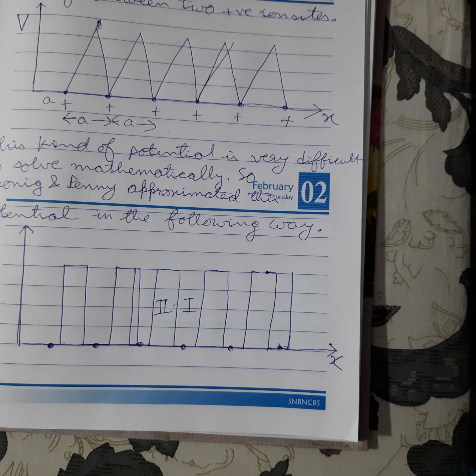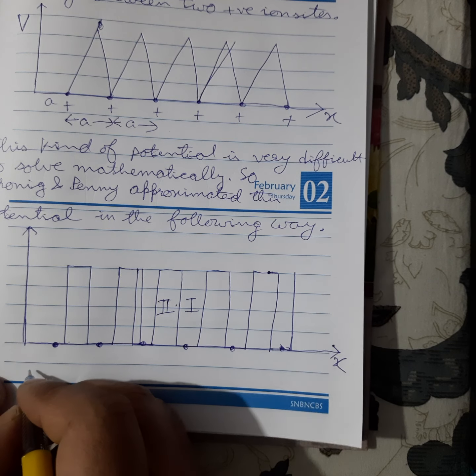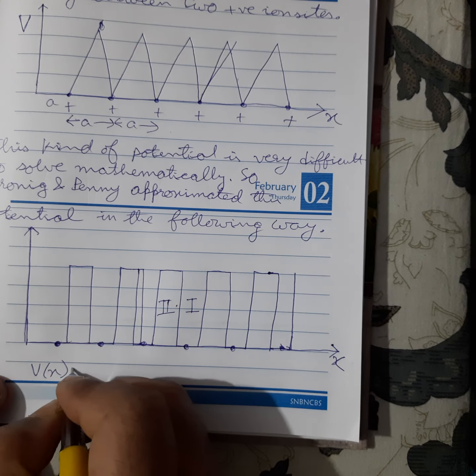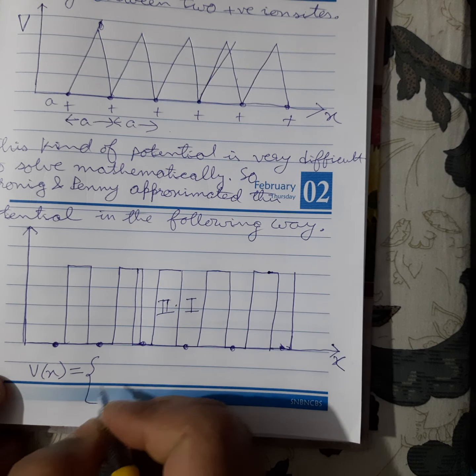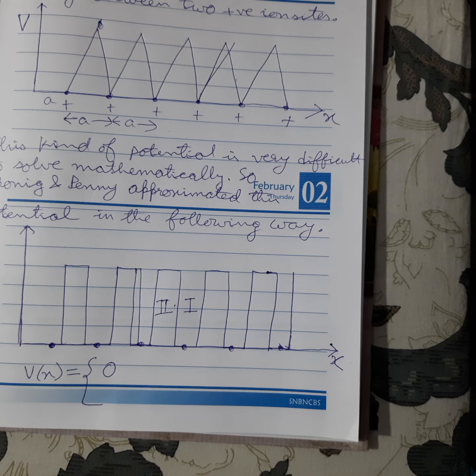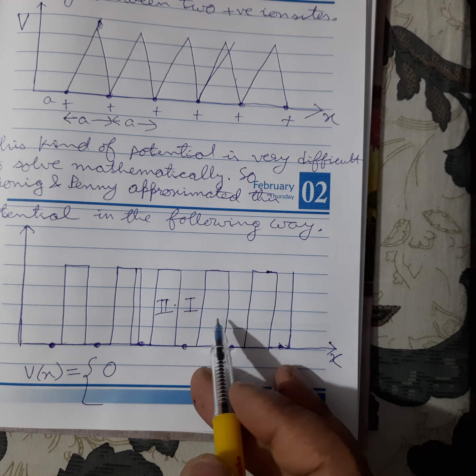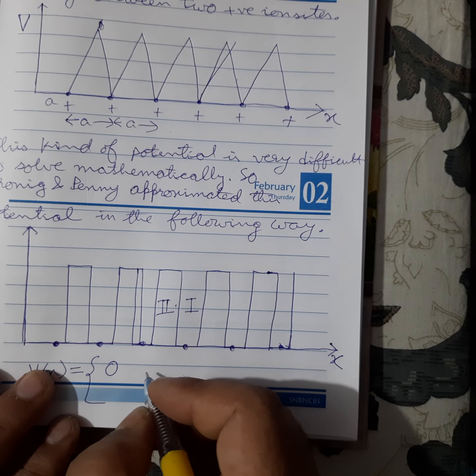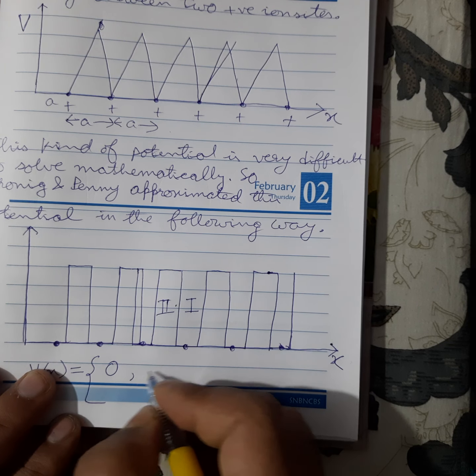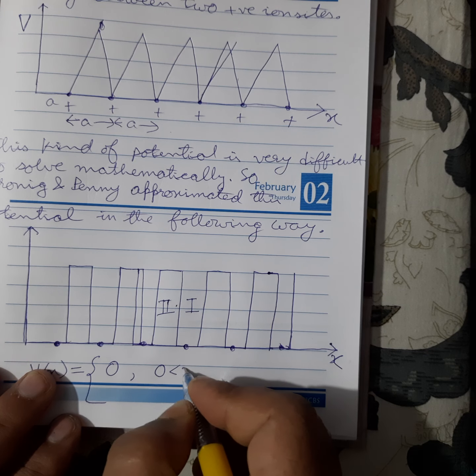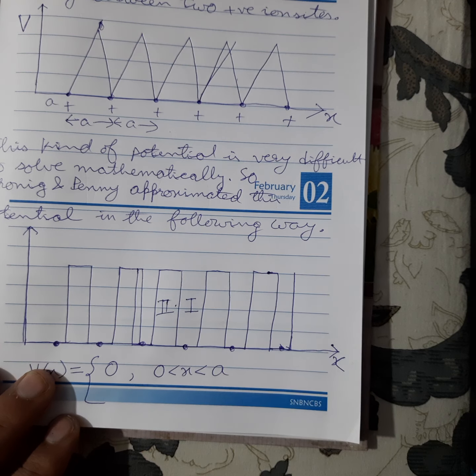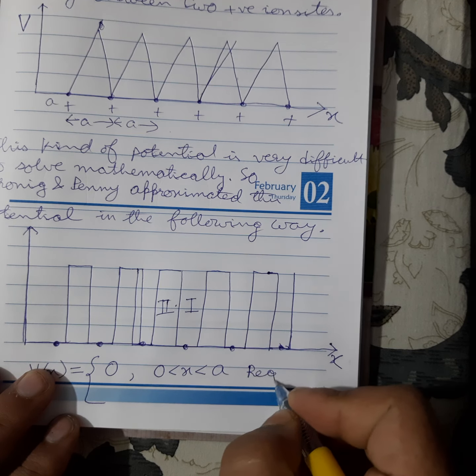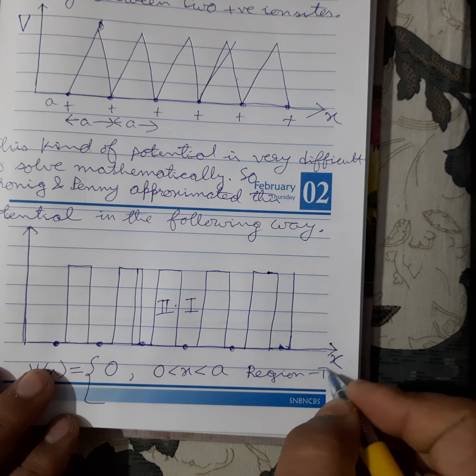So Vx is equal to 0. Where is it 0? Now in this region 1 it is 0. Okay, Vx is equal to 0 from where? Now 0 is less than x is less than a. Region 1.